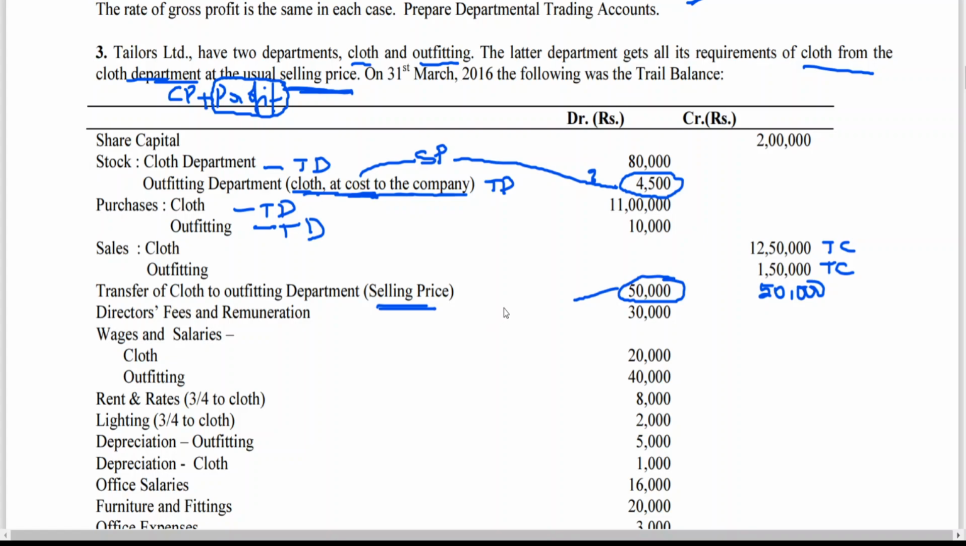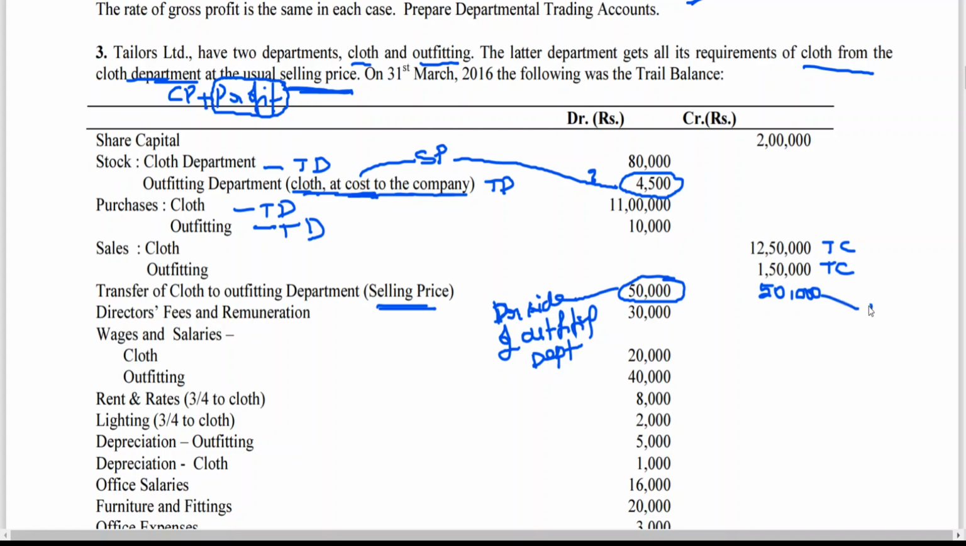you will be writing here, on the debit side of the outfitting department. Clear to all of you? It is the debit side of the outfitting department. Whereas this 50,000 rupees is nothing but like a sale. This is like a purchase to the outfitting department. When I told you in the first class, when transfer is being made from one department to another department, for the transfer it is like a sale. I've told you.